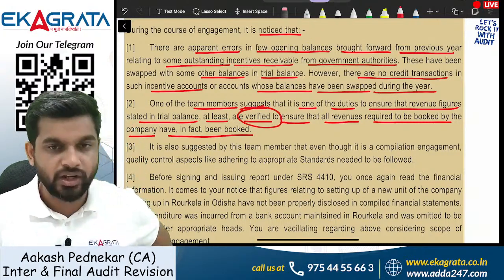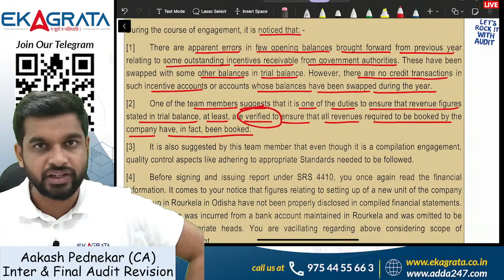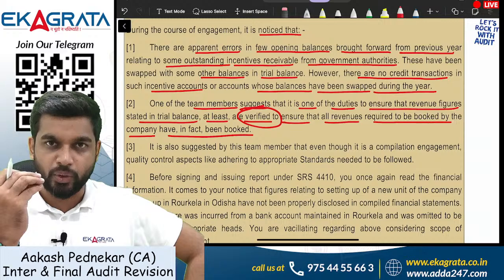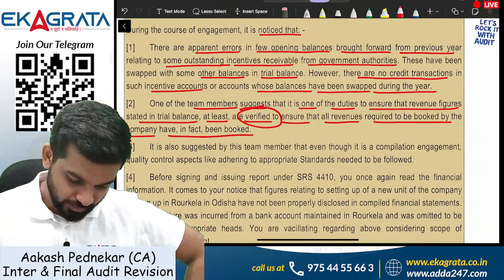This is completely wrong, guys. You very well know that according to SRS 4410, we never verify anything, right? Whatever data the client provides us, we just simply help them to prepare the financials. We are not verifying anything.